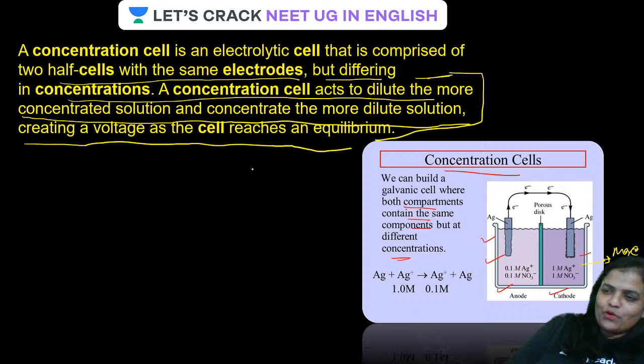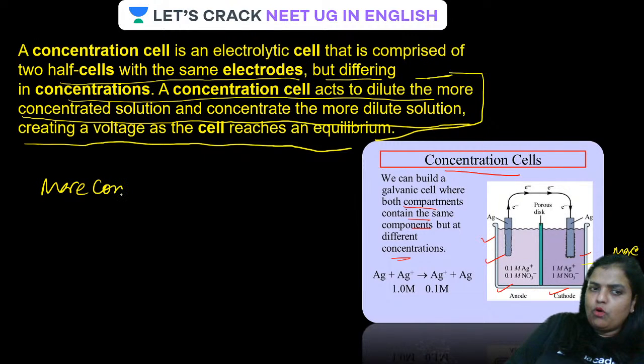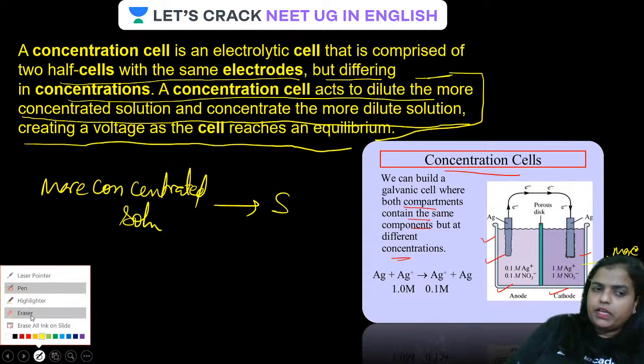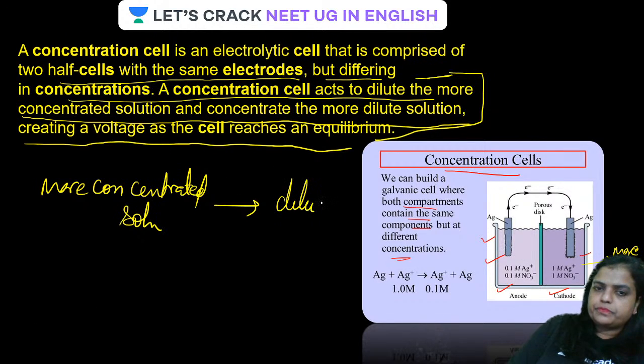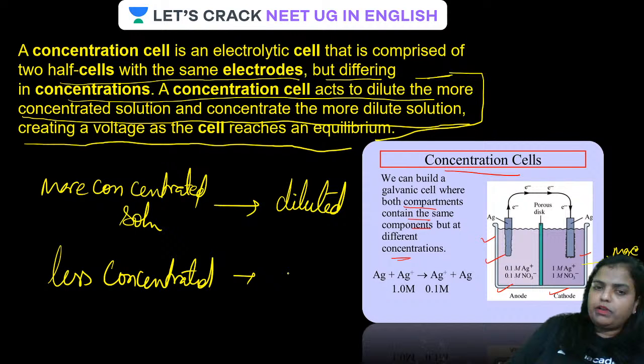Now, again, I am repeating, a concentration cell acts to dilute the more concentrated solution. The more concentrated solution will be diluted and the less concentrated solution will be concentrated.